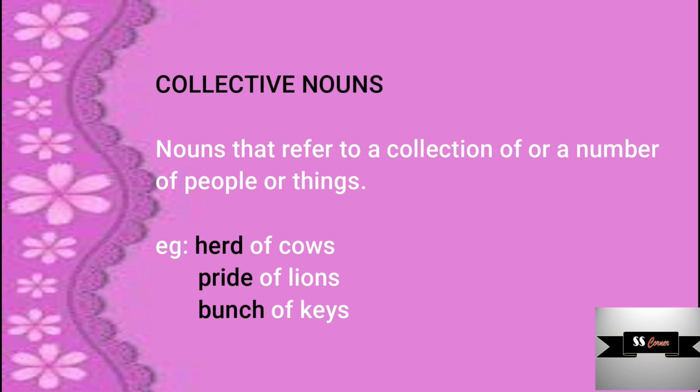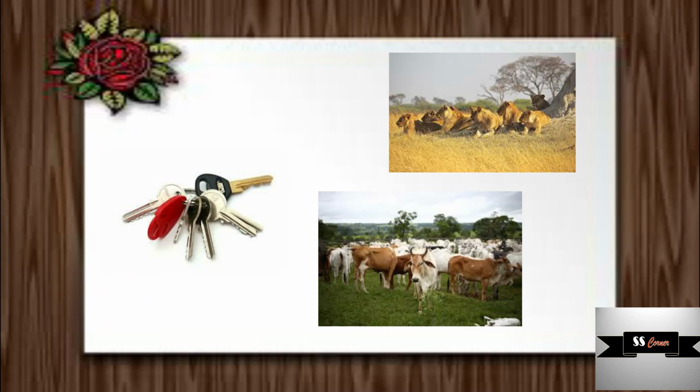What is a group of keys called? It's called a bunch of keys. So the words herd, pride, bunch, etc. are called collective nouns. There are many more examples when we talk about a deck of cards, a flight of stairs, a fleet of ship, etc. All these are collective nouns.